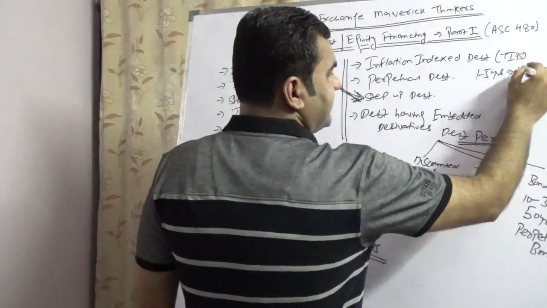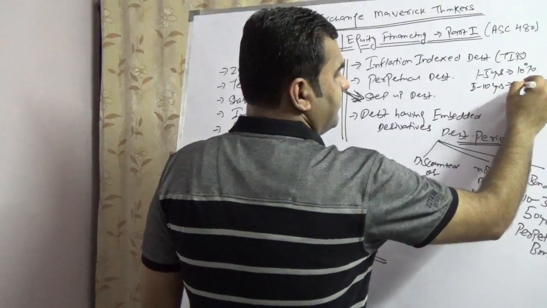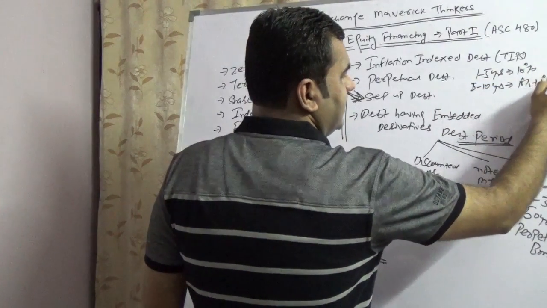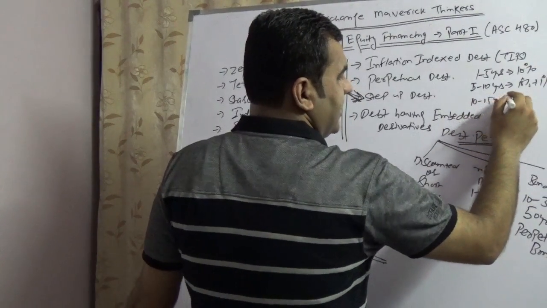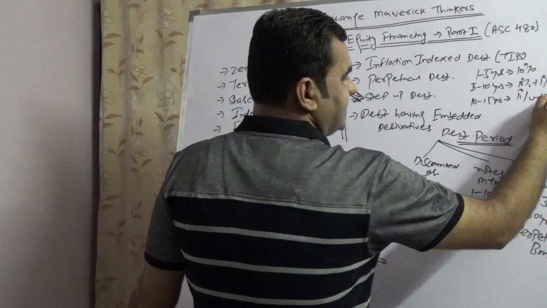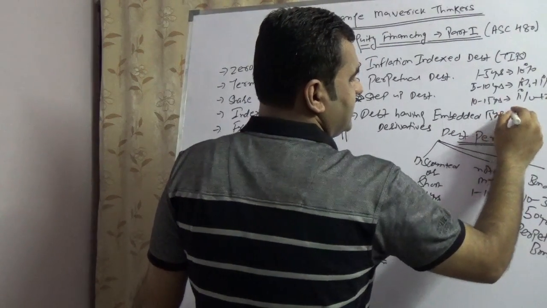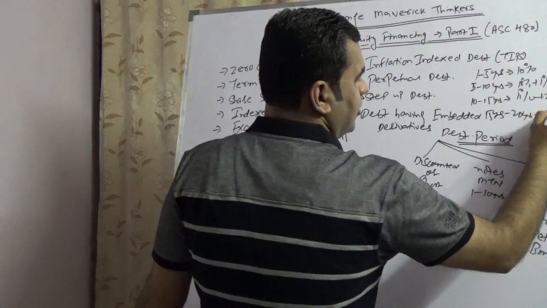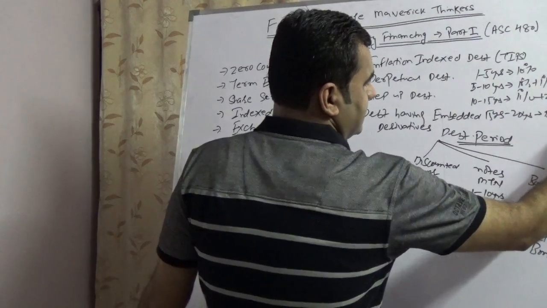The rate is 10%. From 5 to 10 years it will step up, 10% plus 1%, which is 11%. From 10 to 15 years it will go 11% plus 2%, which is 13%. From 15 years to 20 years it will go 13% plus 3%, which is 16%.